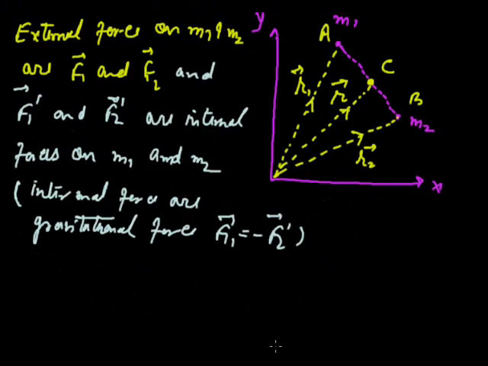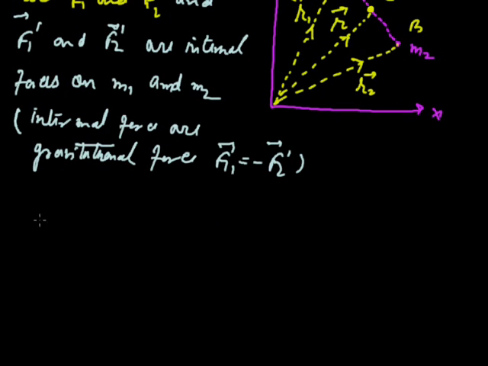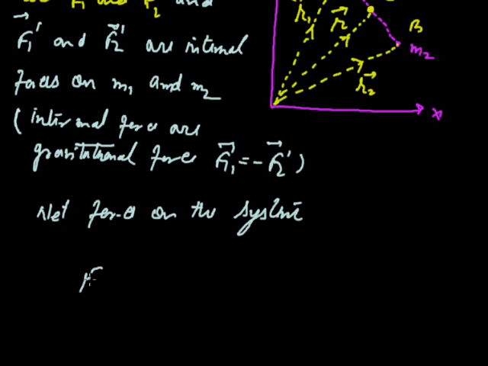Now the net force on the system, that is F, will be F1 plus F2 plus F1 dash plus F2 dash.